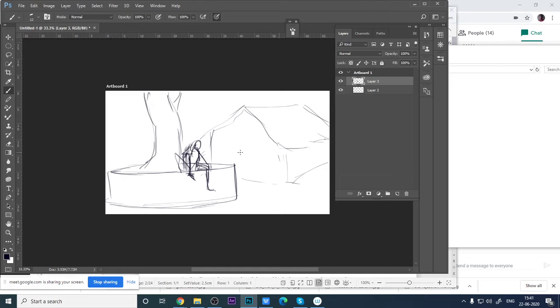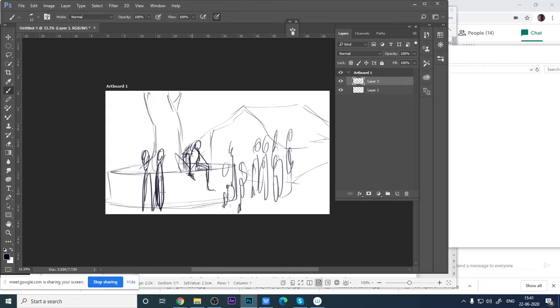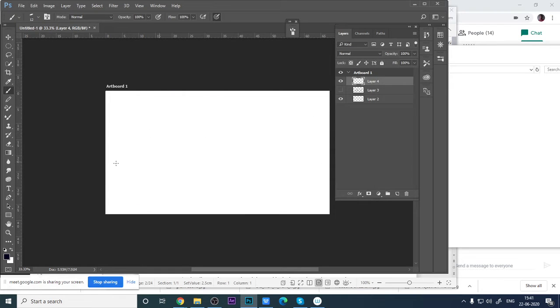Next, I have to go for the villagers coming from different places. So what do we have to do? A lot of people will be there. See, these are the people. I'm just making small things. So these are the people. Okay, that I have planned. This is my number one. What will be number two? Number two will be a village. A lot of small houses will be there.